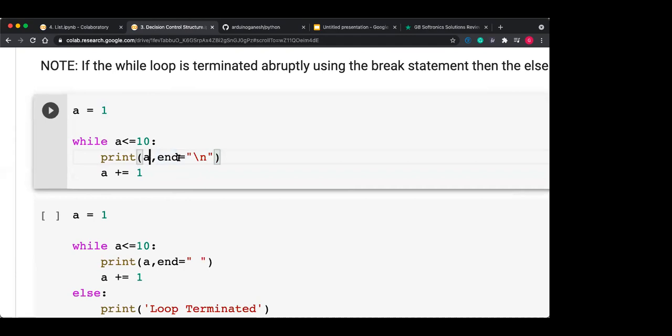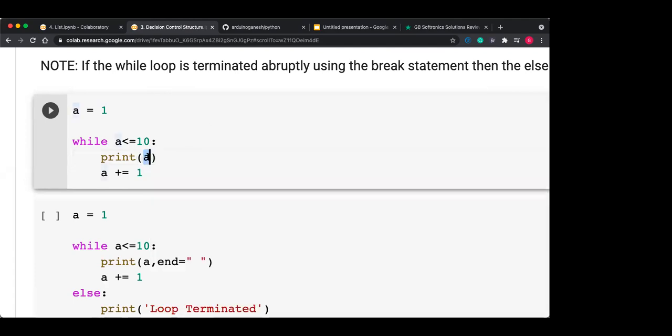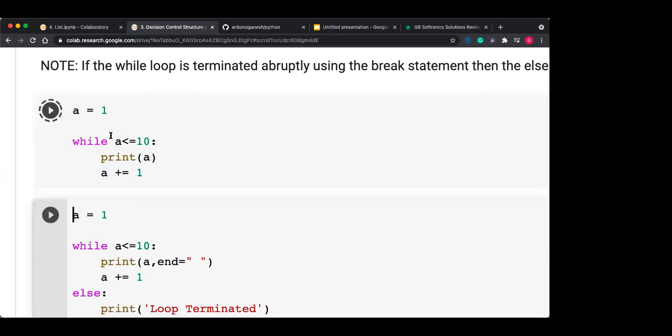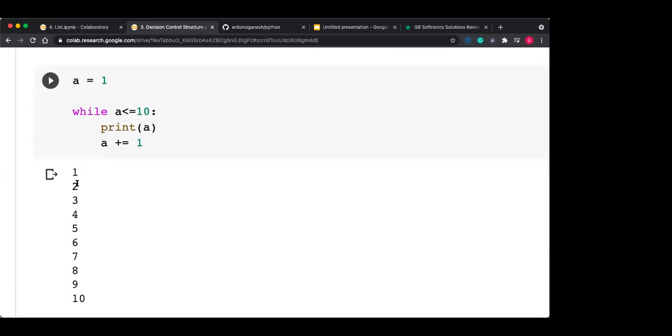If you don't give the end argument, then by default it is considered as \n. So after printing each a, the \n gets inserted, and it will print the output from 1 to 10, with a newline after 1, after 2, and so on.